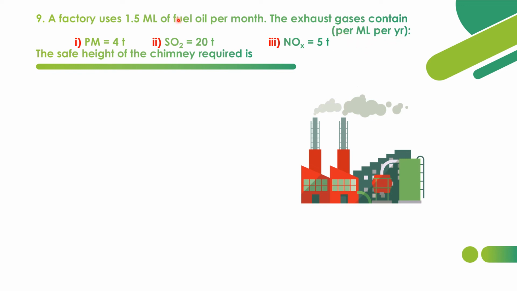So according to the air pollutants arising from this industry, we have to find the safe height of chimney so that there will be no gases trapped inside the city. Option A 43.5, option B 63, option C 100, option D 52 meter. Here the answer is option D, 52 meter.